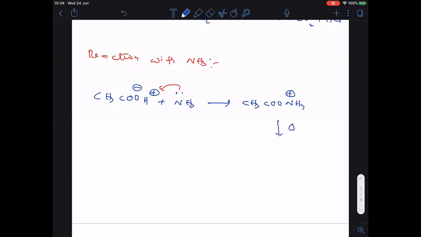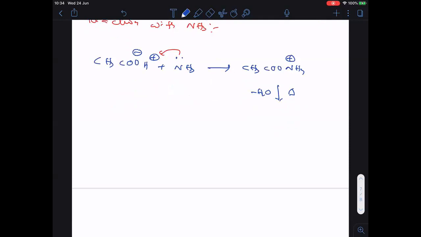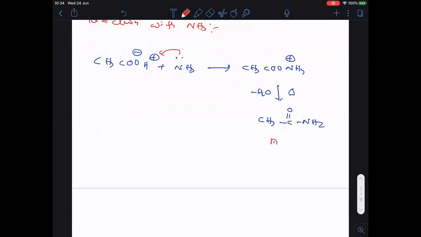Remember, ammonium acetate on heating loses the water molecule. Then finally the compound obtained is CH3CONH2. This is an amide. So what is the name of this amide? This amide is said to be acetamide.